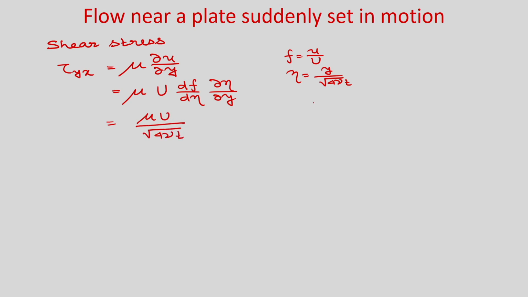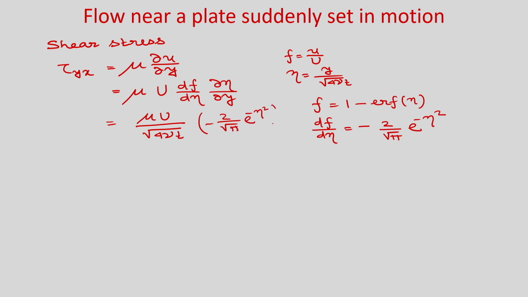And what about df by d eta? We know the velocity profile f as a function of eta is 1 minus error function of eta, and if you take the derivative with respect to eta, you will get df by d eta as minus 2 by root pi e to the power minus eta square. Hence you will get the shear stress distribution as minus mu U by root 4 nu t times minus 2 by root pi e to the power minus eta square.